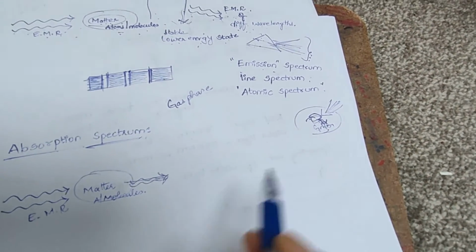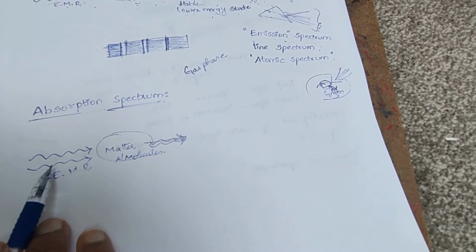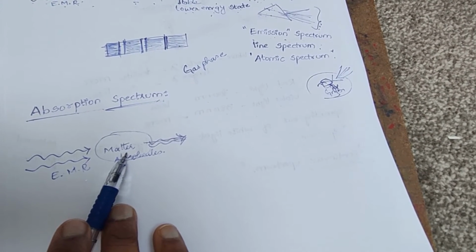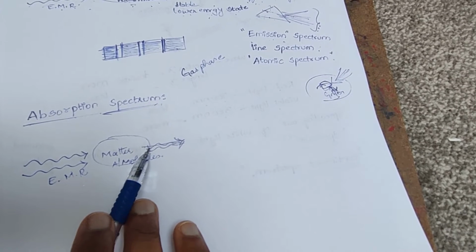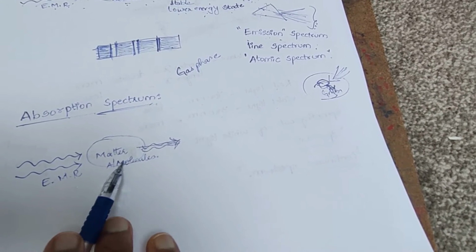Similarly, the matter will not absorb all electromagnetic radiations, but a few radiations are left without absorption.